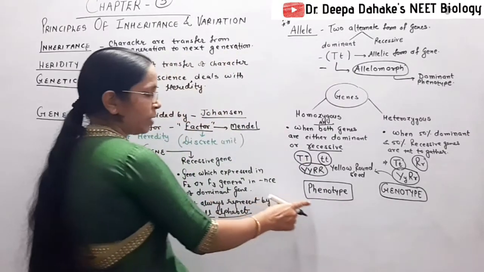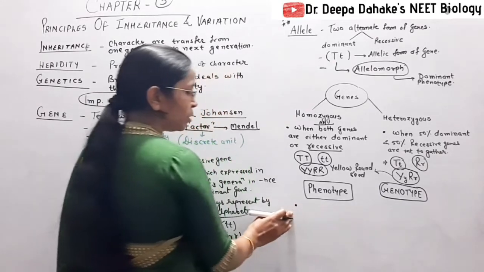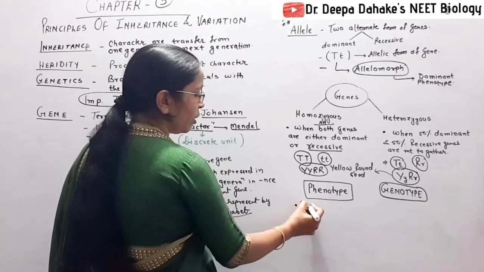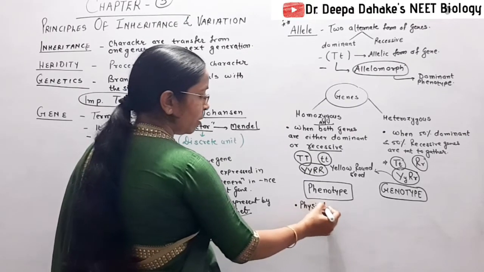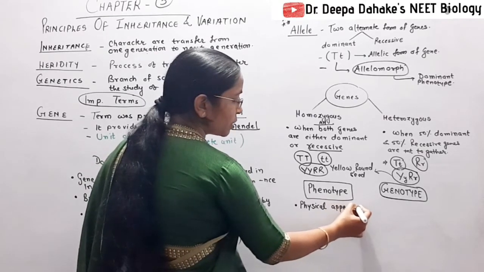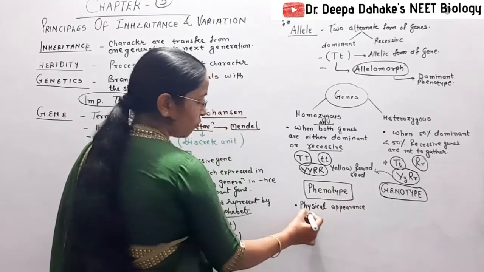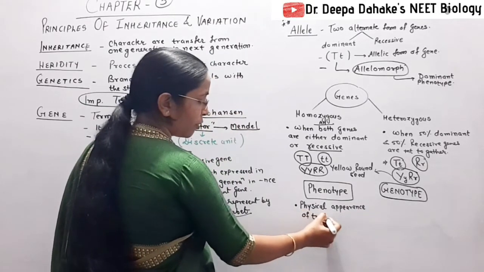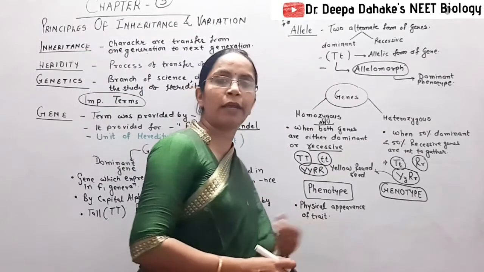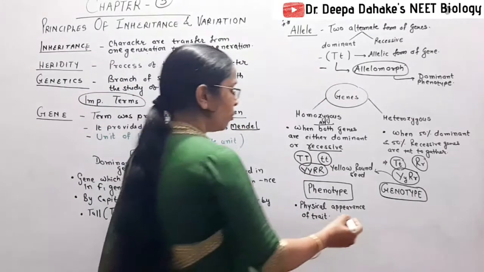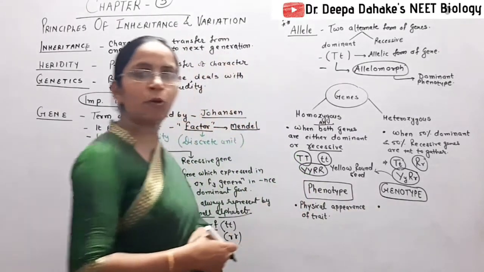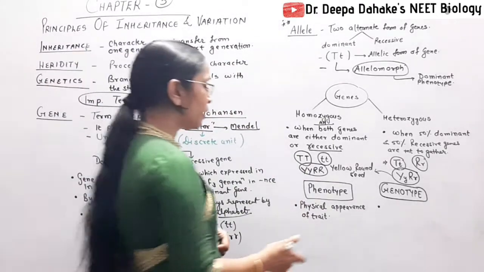So phenotype is the physical appearance of a trait or character. Whereas when we come towards genotype, whatever genes are responsible for that character, that is called genotype.